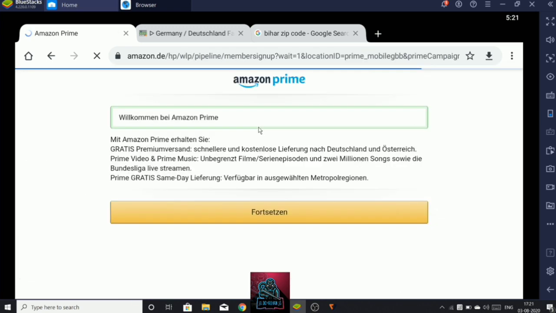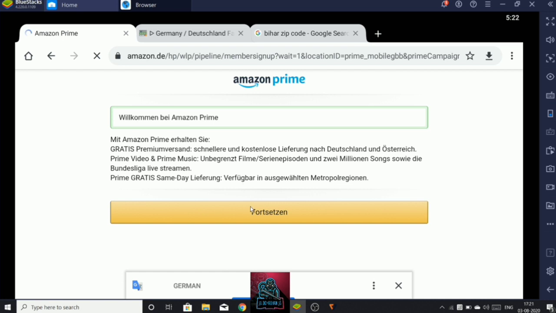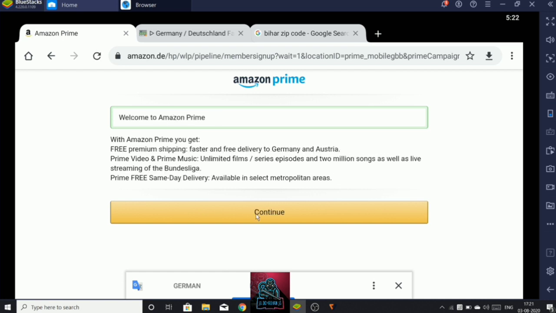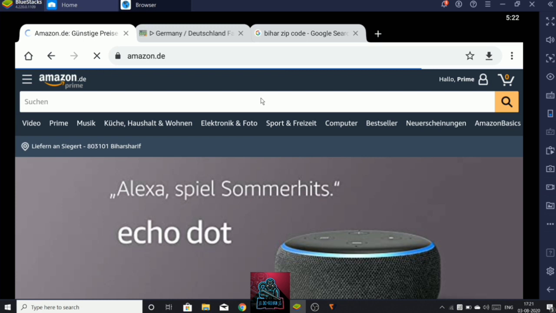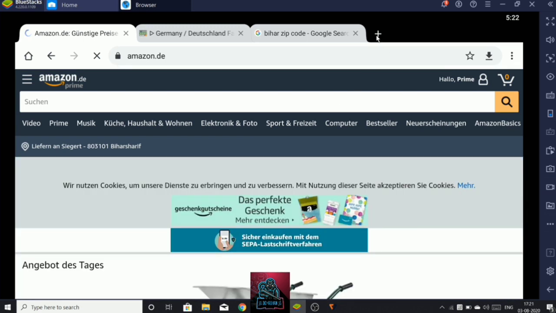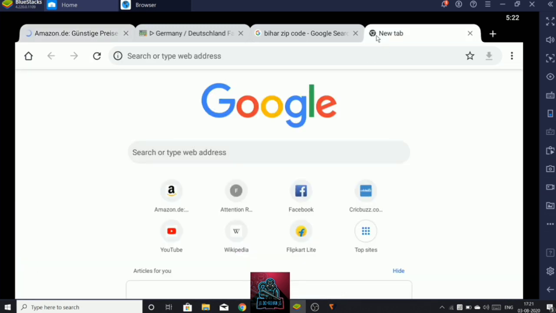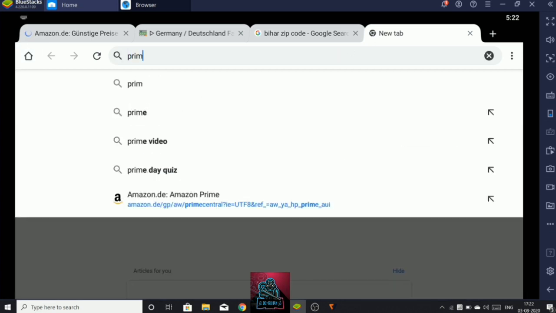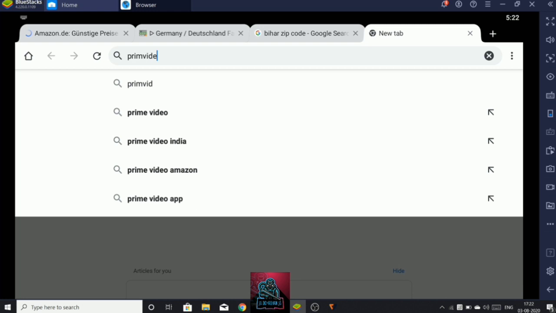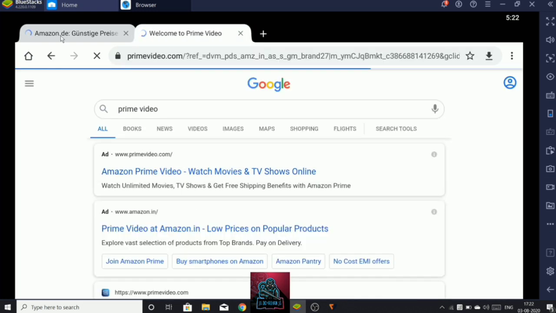We are just starting our Prime, but your Prime belongs to Germany. We have to shift it to India now. Okay, if it asks you for a number, you can give any random number. It's not necessary to give only your number. Okay, we can give any number as I have given in the details where I have given the billing address.